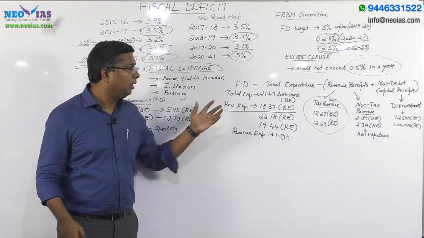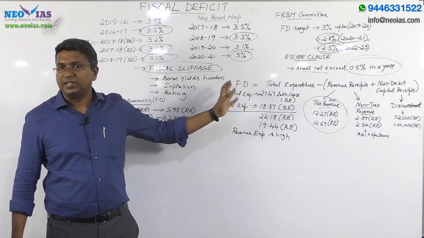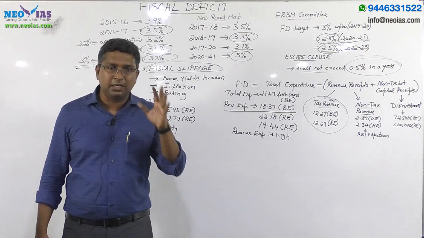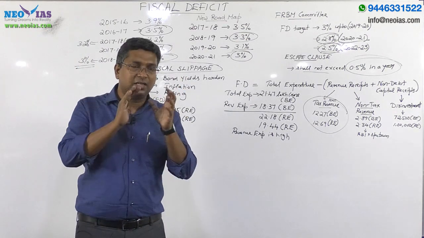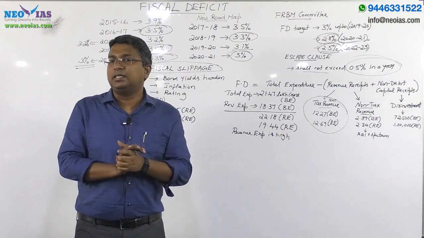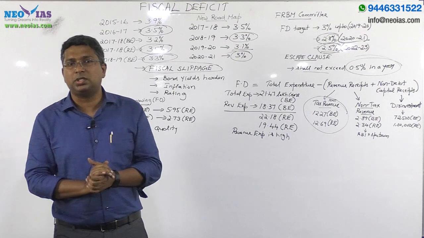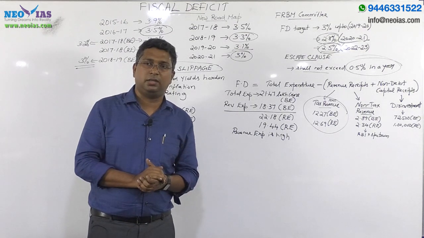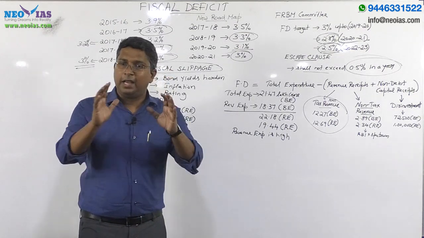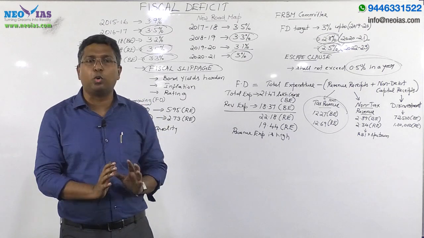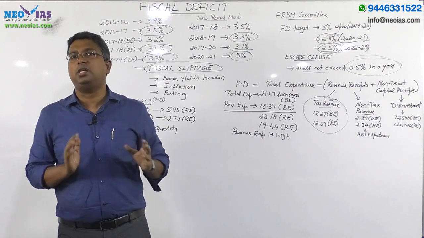Before that, you need to understand the concept: what is fiscal deficit? In simple terms, fiscal deficit is the fresh loans raised by the government in that particular financial year, or the government borrowing for that financial year.